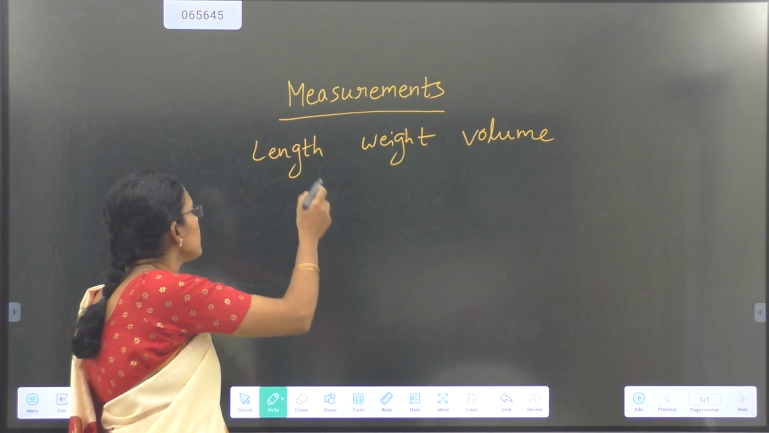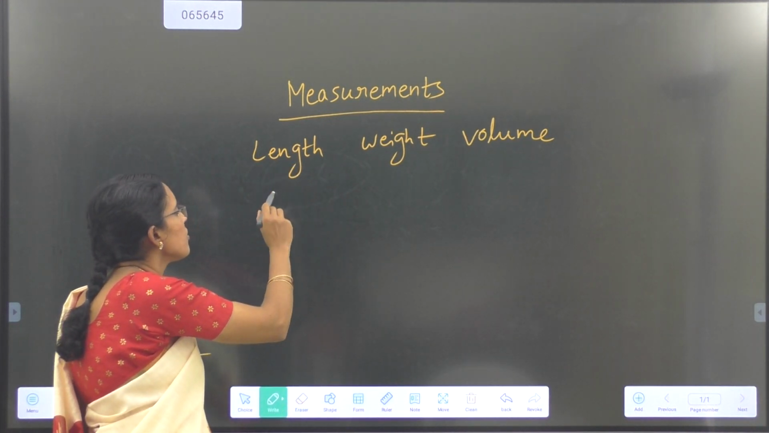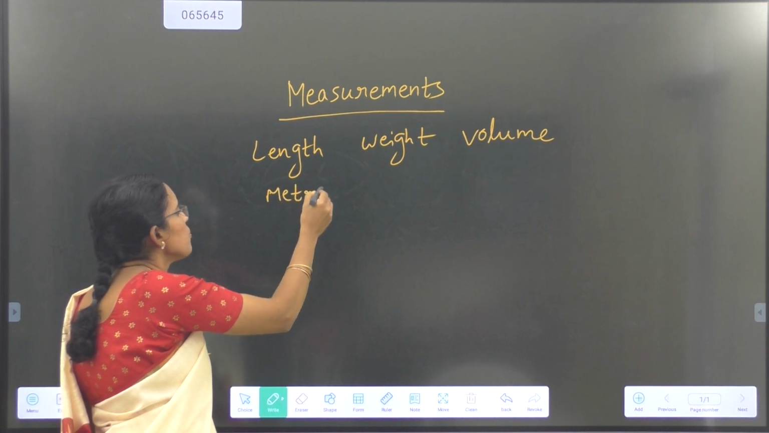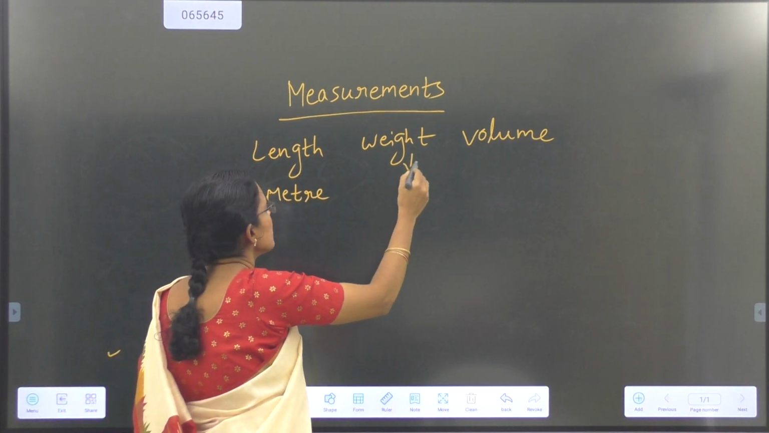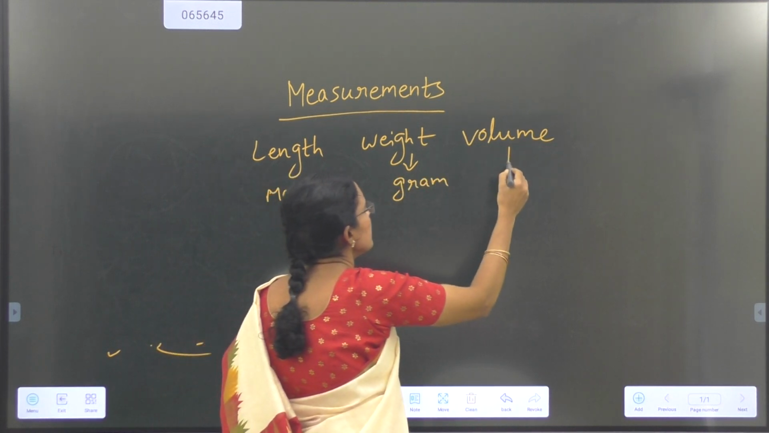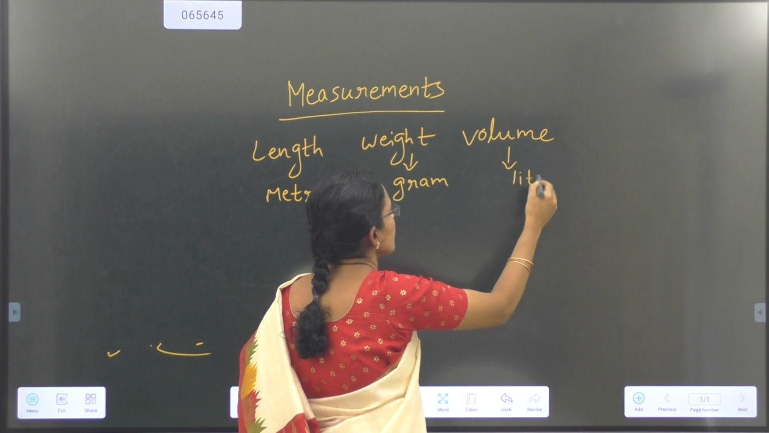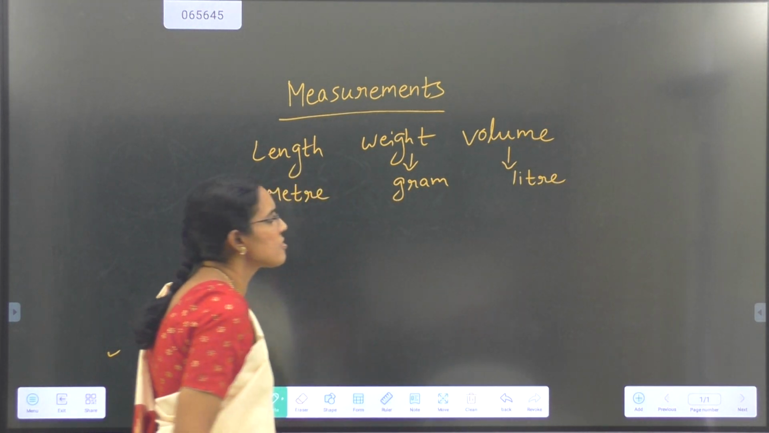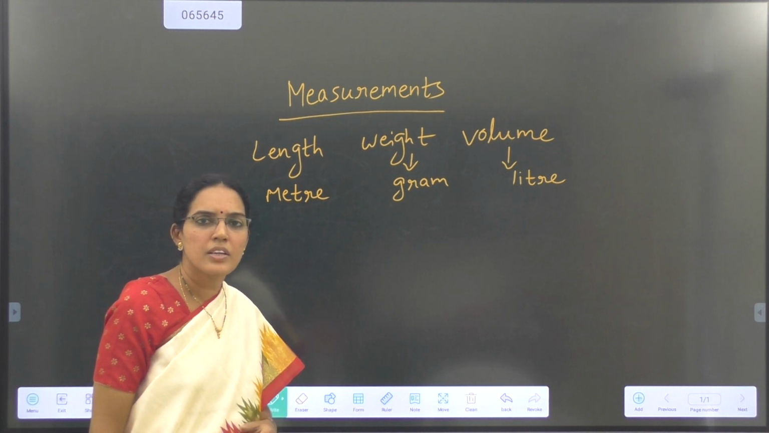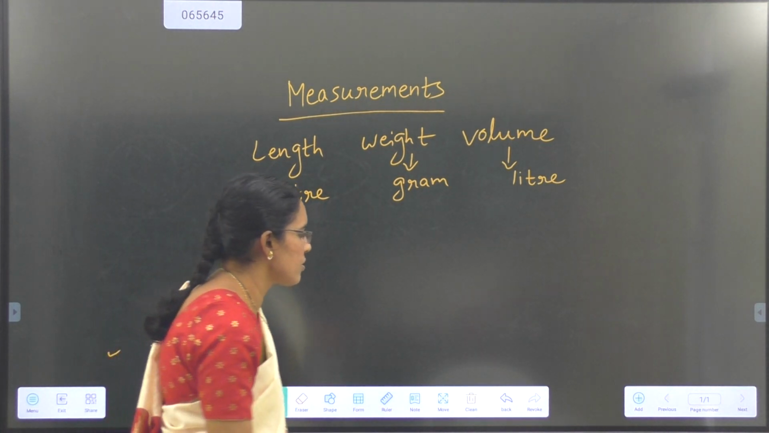The basic unit or standard unit for length is meter, for weight it is gram, and for volume it is liter. These are the standard units. The metric system is a base 10 system. In this system there are 7 units.